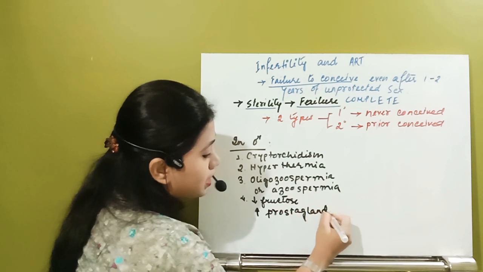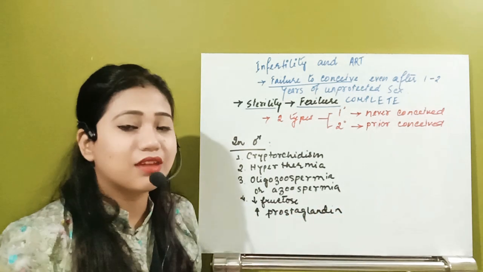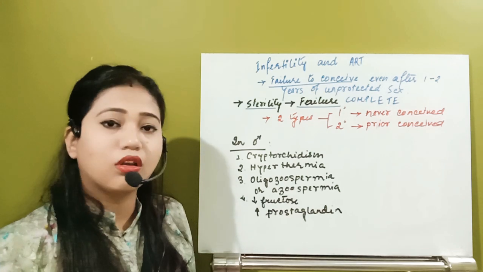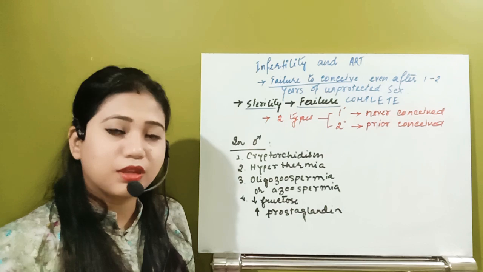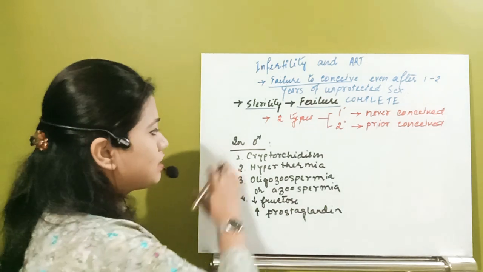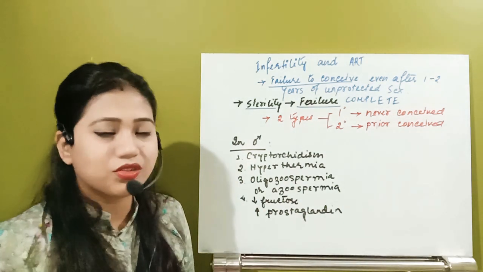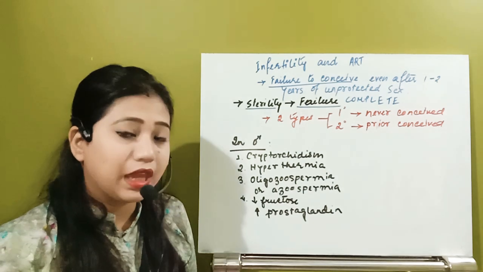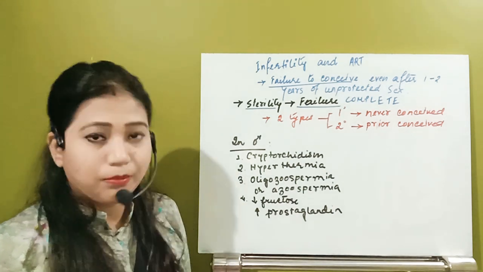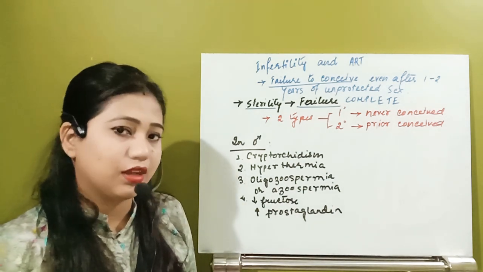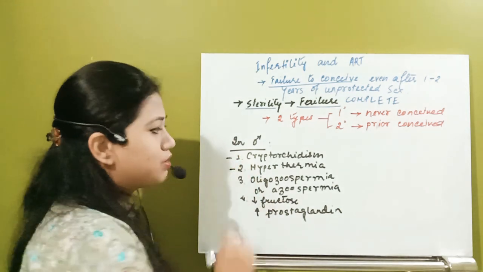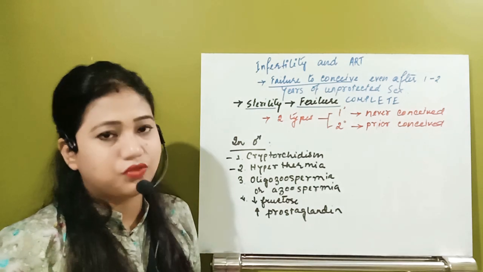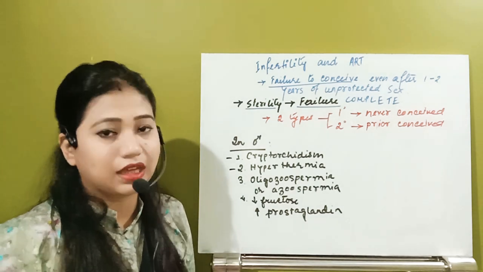Due to high prostaglandin, what will happen? Excessive contraction of the uterus will occur, and because of that the spermatozoa will not be able to work. So that is known as one of the causes because of which the male can be infertile. But lots of techniques are available which can treat some conditions, like cryptorchidism and hyperthermia. These two cannot be treated because it is a complete sterile condition.